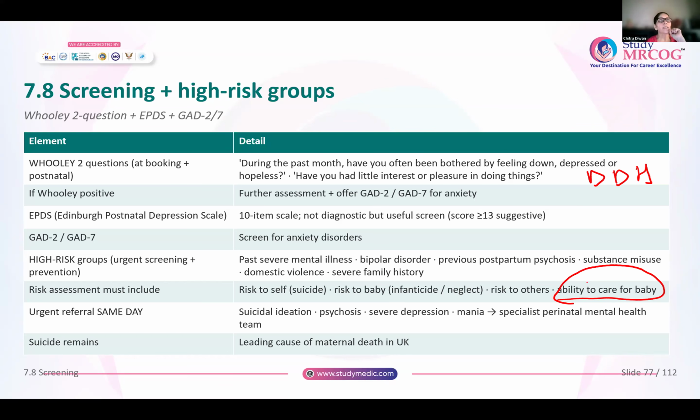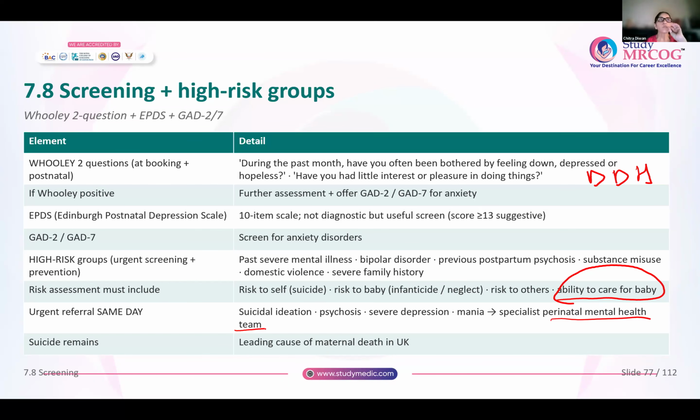And if you find any of these factors, like she has suicidal ideas, or you think that she is becoming psychotic, she says she's seeing something, she is hearing someone saying something, she has severe depression, or she is becoming manic, okay, then urgent referral has to be done to the perinatal mental health team.